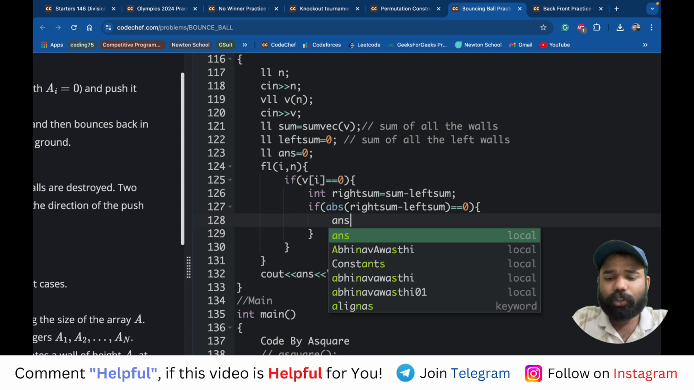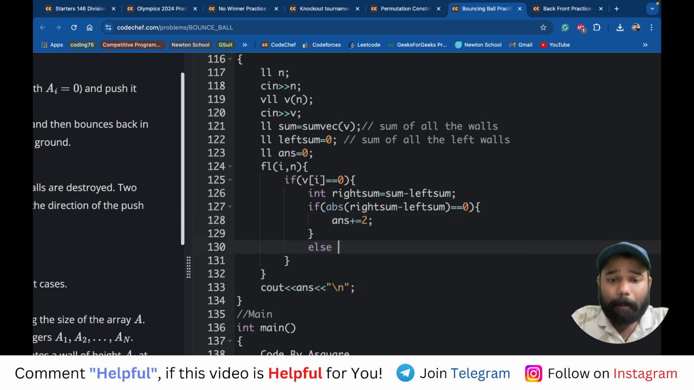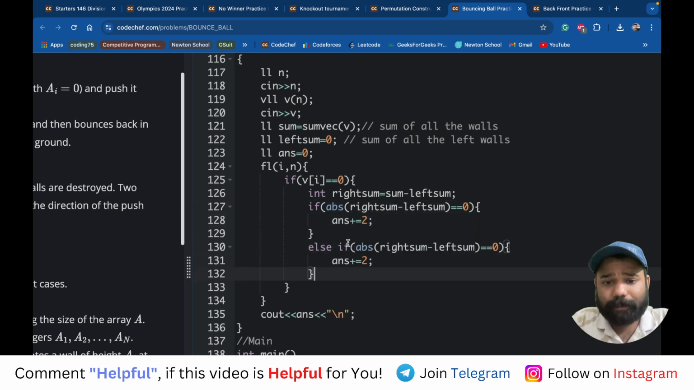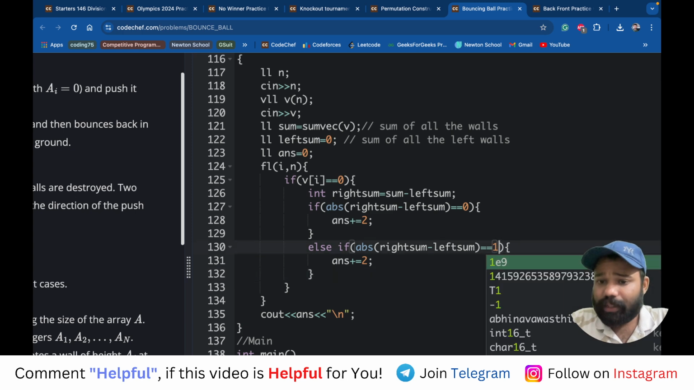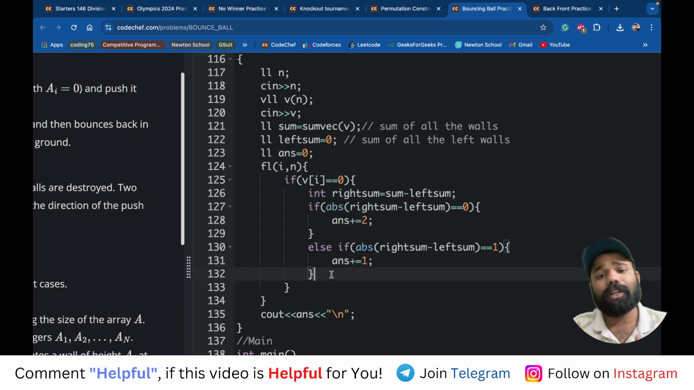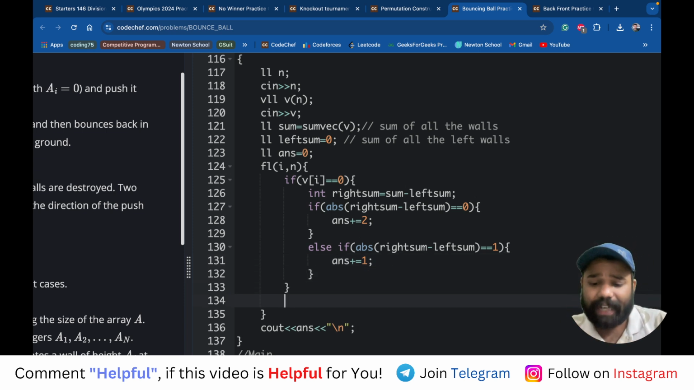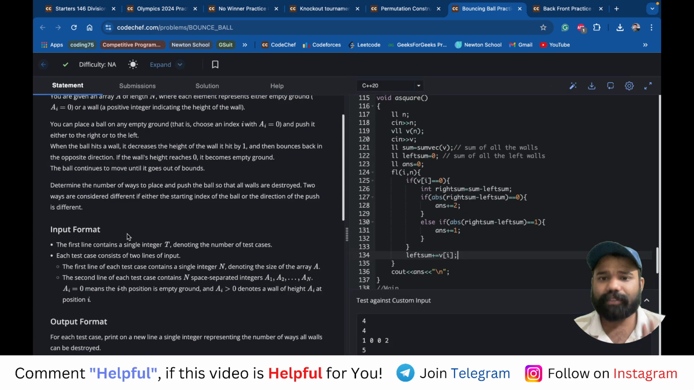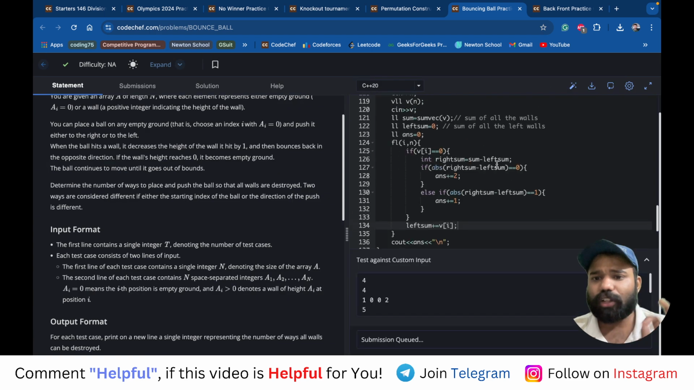Both are fine, so the answer will be added by 2. But else if this absolute difference is 1, that means it will be 1 only. And if the absolute difference is more than 1, that means we cannot. And for the next iteration, in my left sum, I will add my vi. That's it. This is how we are actually solving this particular problem.